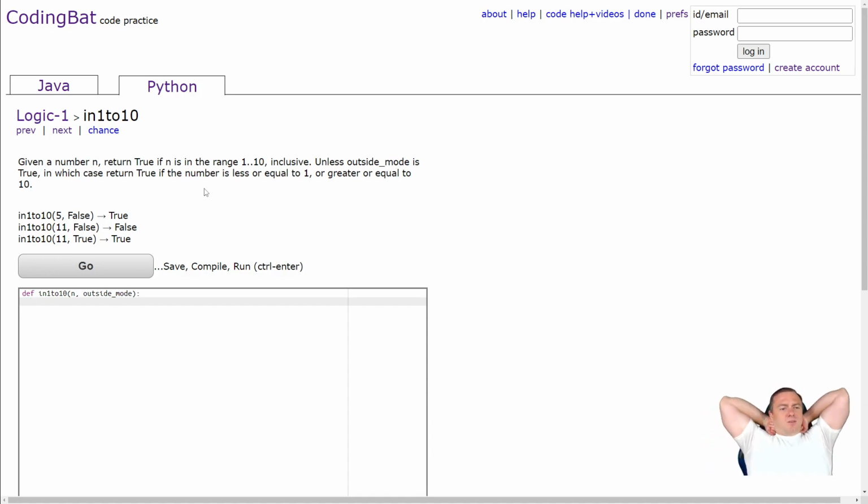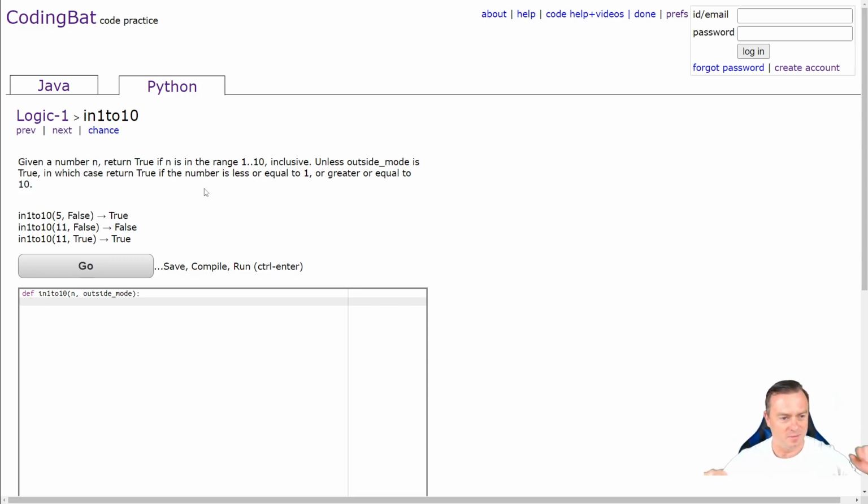Right. Okay, so given a number n, return true if the n is in the range of 1 to 10 inclusive, unless outside mode is true, in which case return true if the number is less than or equal to 1, or greater or equal to 10.